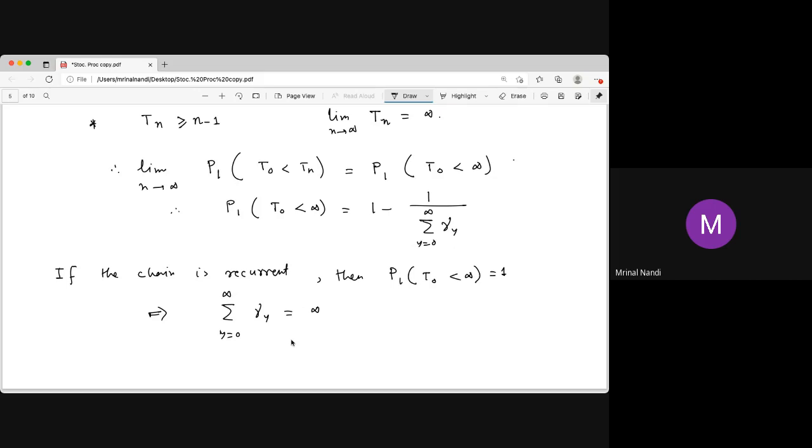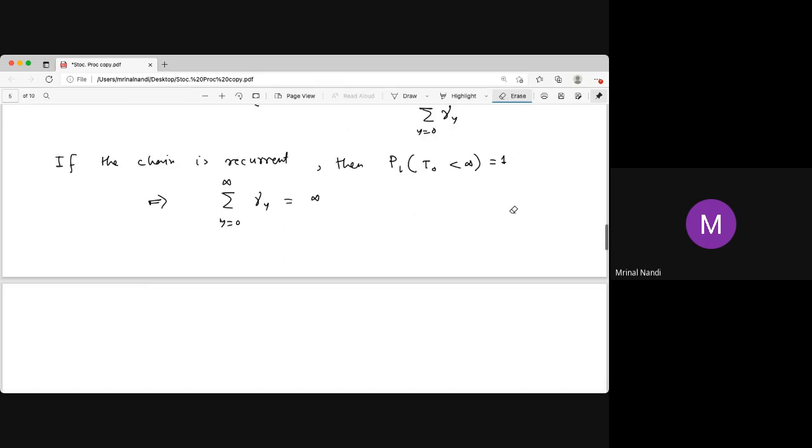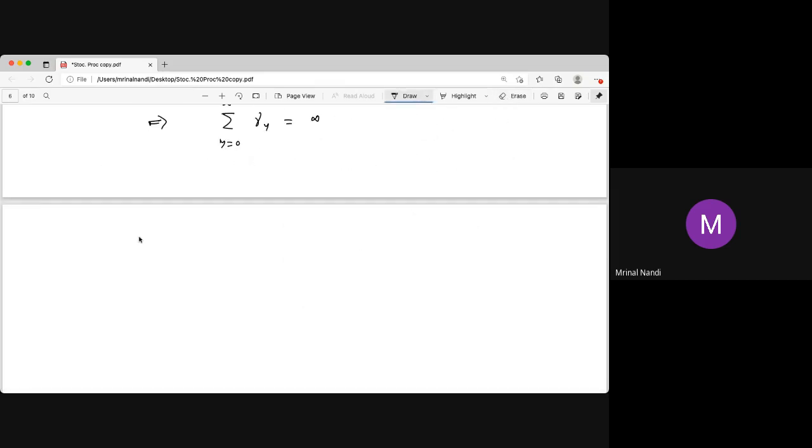This is the one way. And the other way, conversely, let the series sum over y equal to 0 to infinity of gamma y be infinite. If you take that series as a divergent series, then what do we get? Then similarly we get that starting from 1, the hitting time of 0 is finite with probability 1.